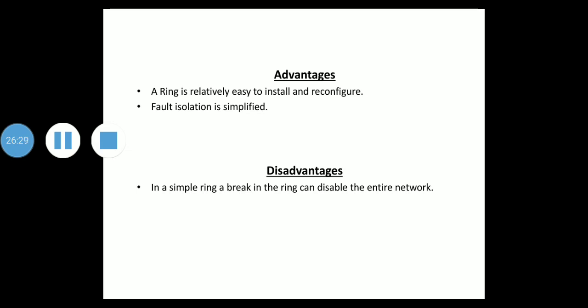Okay, so this is considered an active topology. This ring topology was prevalent when IBM introduced its local area network called token ring. Today the need for high speed LANs has made this topology less popular.